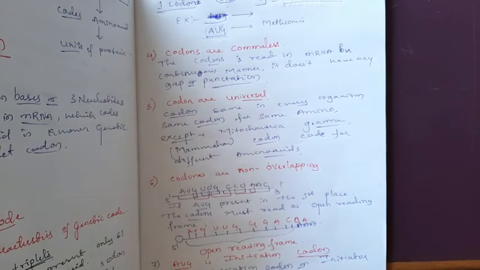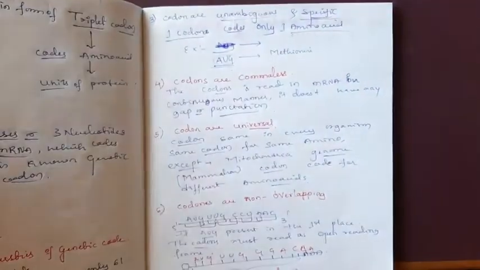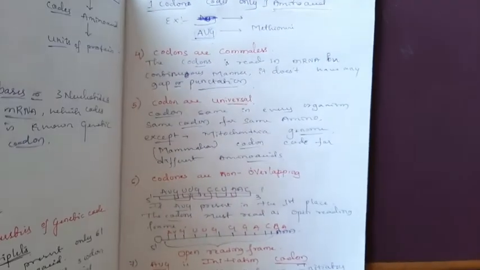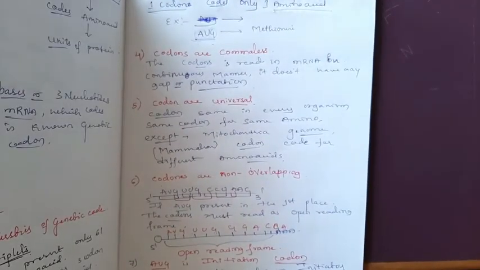Okay. Next one, you can see the third one and fourth one. Codons are commaless. You have to understand each and every characteristic feature. While explaining for the 5 marks, you have to mention the title of the characteristic and you have to explain that characteristic like this. Okay.